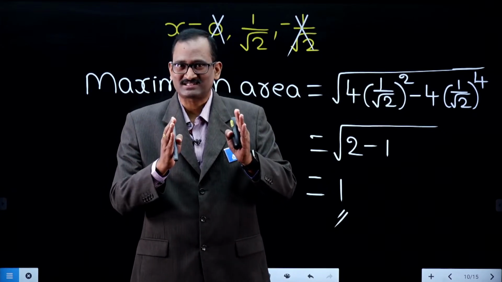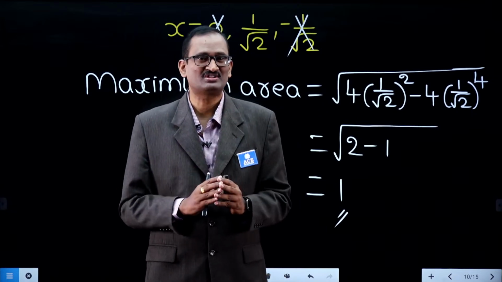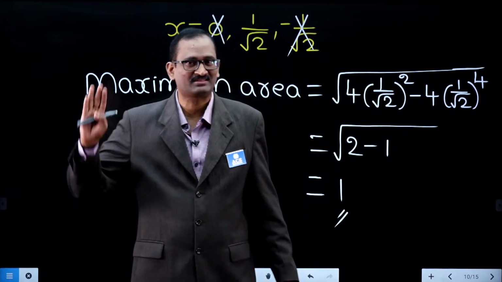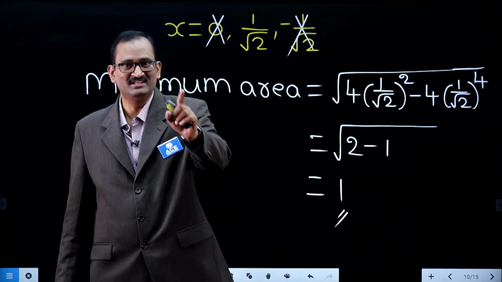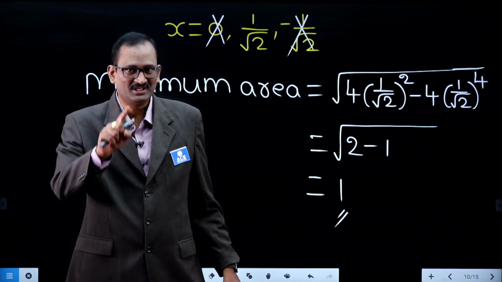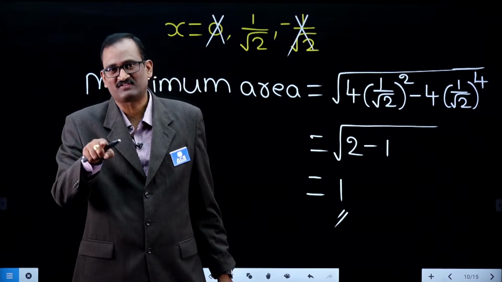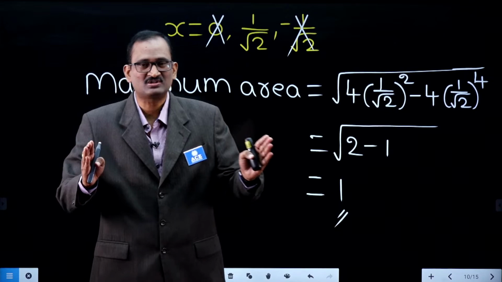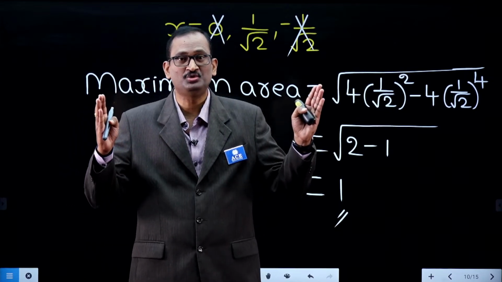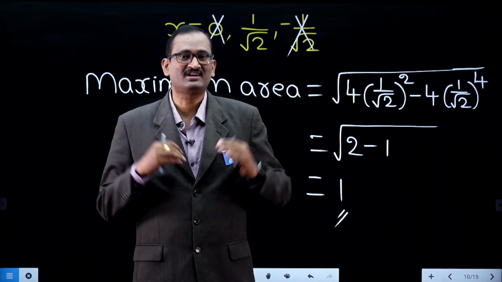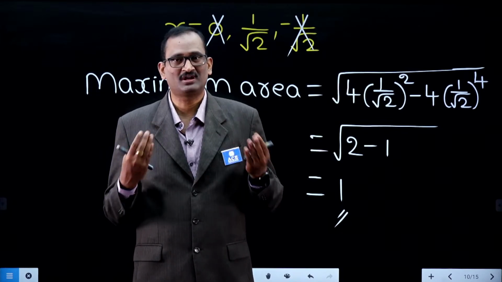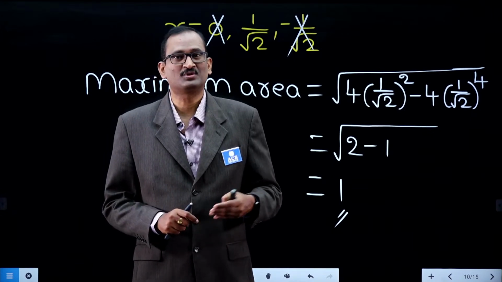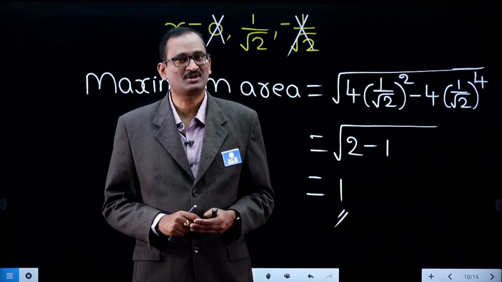So a bag contains R red balls and B black balls. The probability that the first draw is a red ball, or the second draw is a red ball, or the nth time drawn ball is a red ball, is the number of red balls, R, divided by the total number of balls, R red balls plus B black balls. It's a standard result which is also called Polya's urn model. It's a standard result, but all of us are not aware of it. Blindly we solve in a lengthy manner and finally we come to the conclusion this would be the answer. But it is not so.